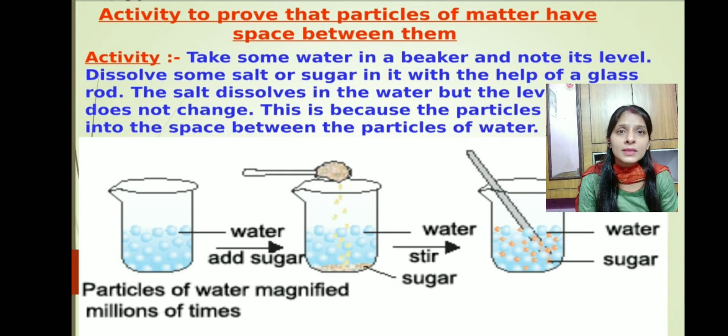That is just because the particles of water were having some empty space present between them, which has been occupied by the sugar particles. So this activity proves that the particles of matter have space between them.